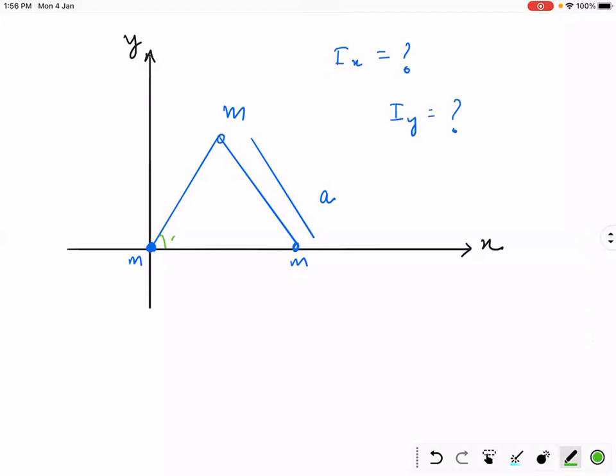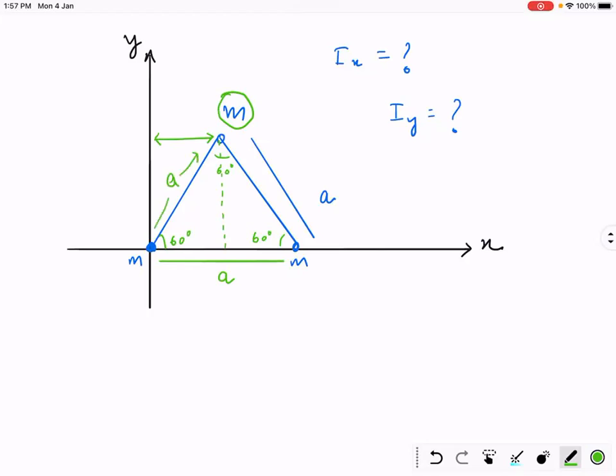Because this is an equilateral triangle, this is 60 degrees. This is also 60 degrees. This is also 60 degrees. While calculating moment of inertia, we take perpendicular distance. So what is the perpendicular distance of this point mass from the y axis? What is this distance? A by 2, because this complete side is A, am I right? So this distance would be A by 2.